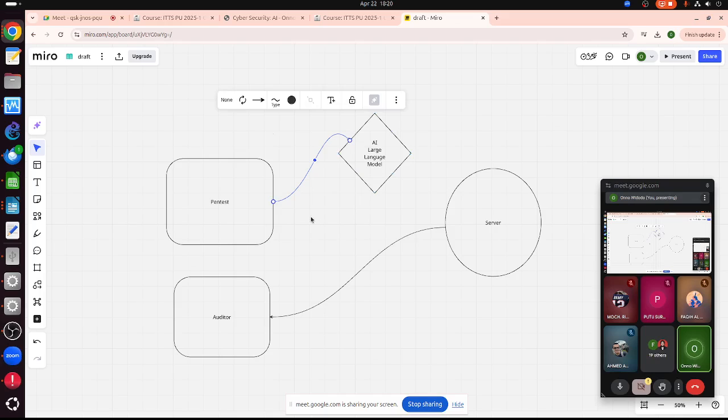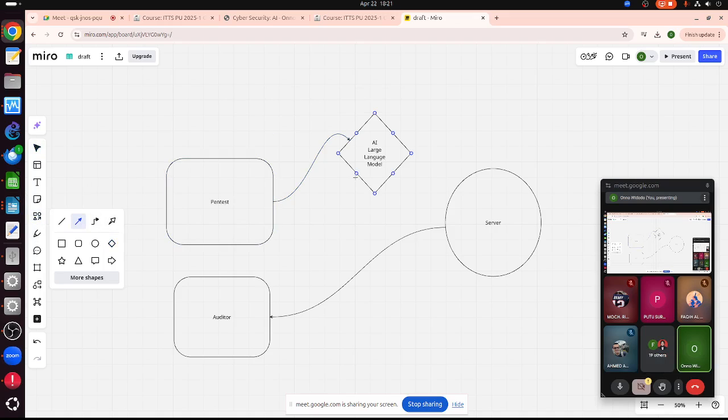Let me just change the arrow. It can be a prompt, it can be code or a script. So the pen tester can send a prompt or create their own script and talk to the AI. The AI will interact with the computer of the pen tester.